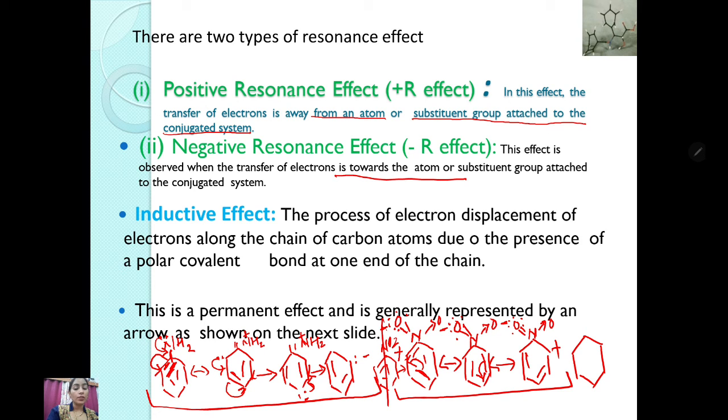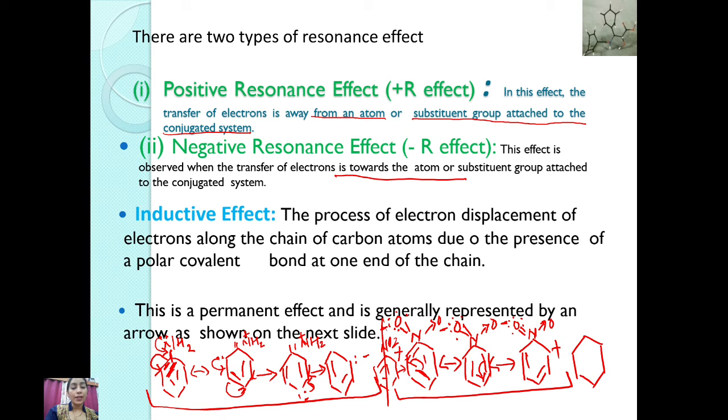Now we are coming to the next effect. This is the inductive effect. Inductive effect is again of two types. This is a permanent effect. When an element or any functional group is attached with a more electronegative element, because of the more electronegativity, that will pull the electron of the bond towards itself. Because of that pulling, there will be a charge development, partial negative and partial positive. That creates the polarity.